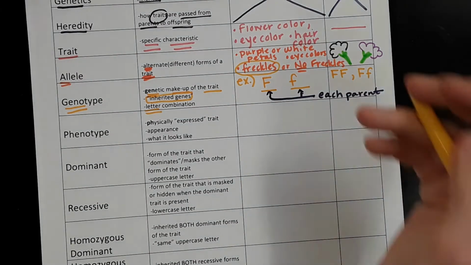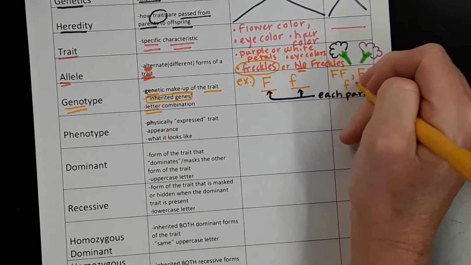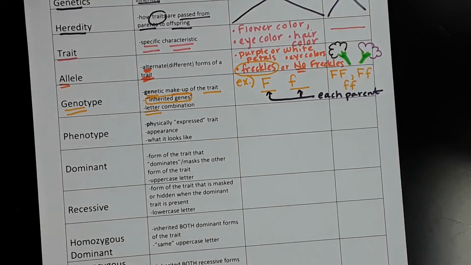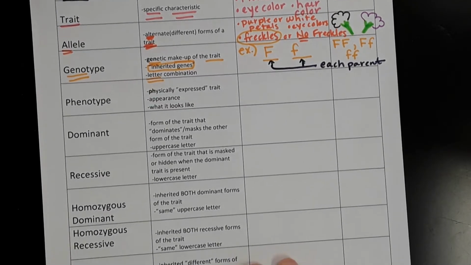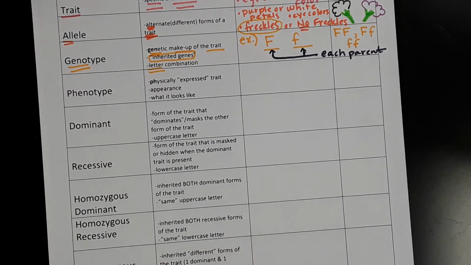Or I could have inherited the trait for no freckles from both parents. And for me, I have freckles, so I know that's not the case for me. But these are genotypes. They're letter combinations that represent different genetic makeups. Two letters, one from each parent. That's how things reproduce sexually. Remember, combination of genes.